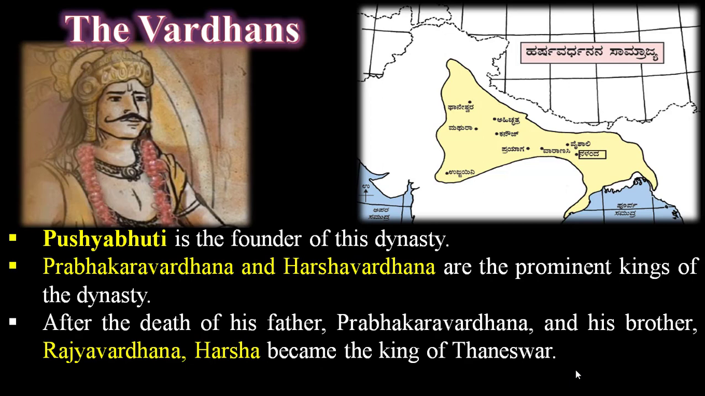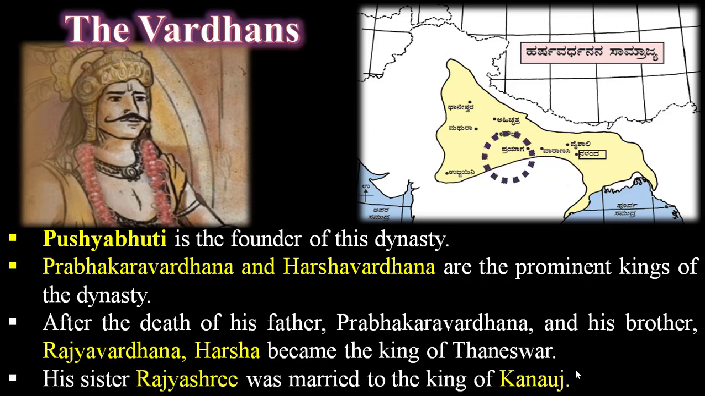According to available resources, Pushyabhuti is the founder of the Vardhana dynasty, and Prabhakaravardhana and Harshavardhana are the very prominent, powerful rulers of the Vardhanas. After the death of his father Prabhakaravardhana and his brother Rajavardhana, Harsha became the king of Thaneswar. His sister Rajashree was married to the king of Kanauj.